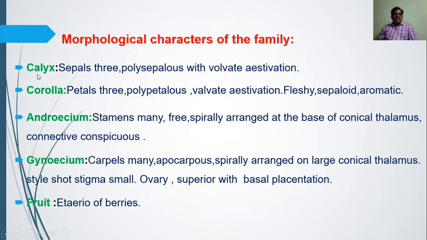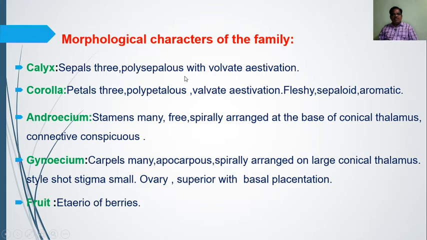Then calyx. Calyx is the first part of the flower, which is the outer part of the flower. The part of the calyx is known as the sepal, and the bunch of sepals is known as the calyx. So it is the outer green colored part, it is known as the calyx, and calyx is described in such a way as the number of sepals, how many sepals are there. Just like I told you, the flower is trimerous, so sepals are 3. Then polysepalous, what is the meaning of this? Sepals are 3 in number, they are free.